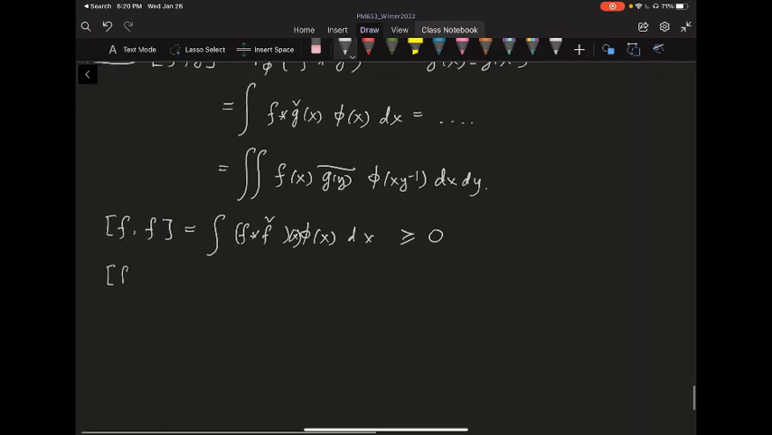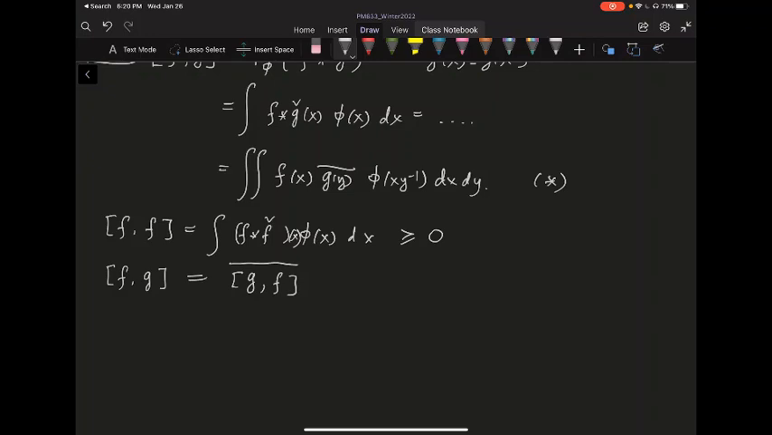You can also convince yourself of the following. If you want to reverse f and g, then because you have this formula star here, if you swap f and g, what you need to do is take the whole thing conjugate.